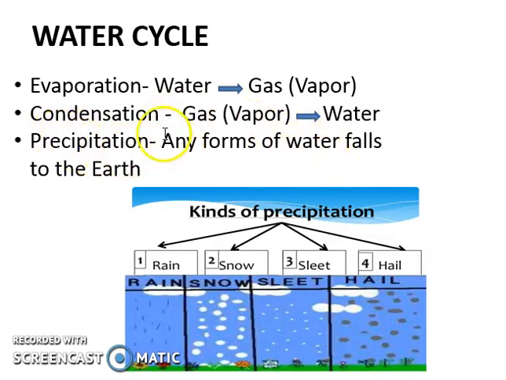When the clouds form, and when they cannot hold back all the water, it pours down. When it pours down, there are types: rain, snow, sleet, and hail. In the next two slides, I will explain to you the difference between snow, sleet, hail, and rain.